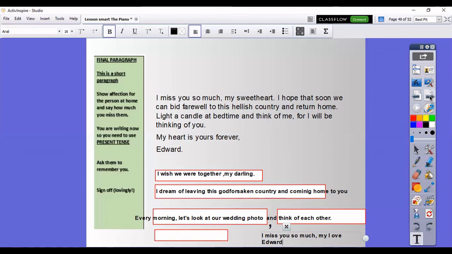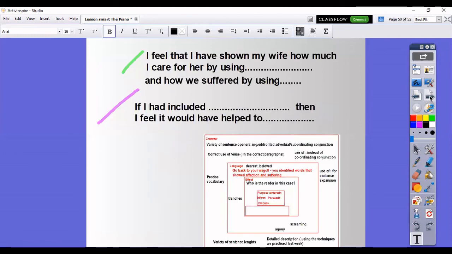So when you have done that, Year 6, I would like you to edit your work, go back and read it all the way through. Make sure for one last time that you have included everything that's on your grammar list that you wanted to include and your checklist. And then when you have done that, I would like you to green and pink your work. Now, again, I've started you off. If this helps you, use it; if it doesn't, do it in your own format.